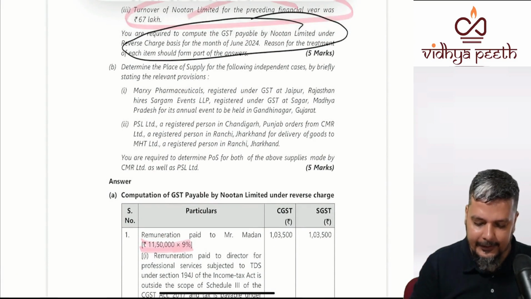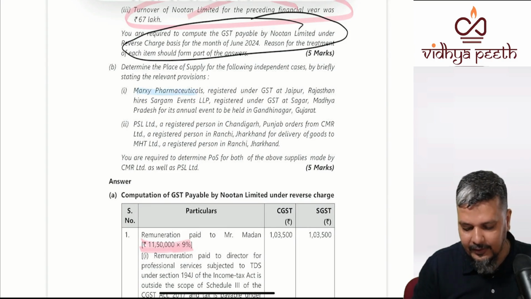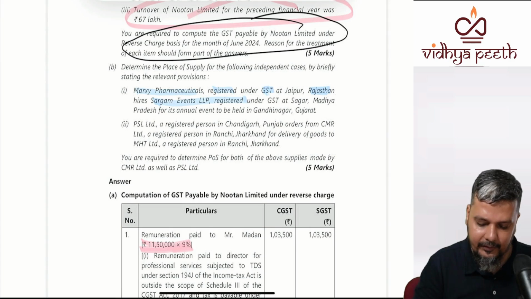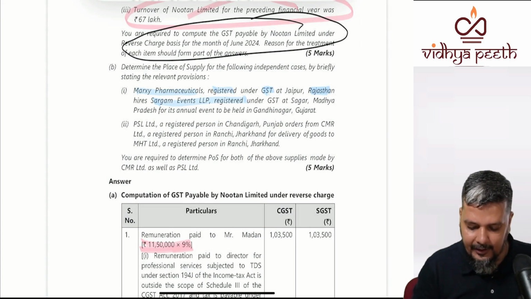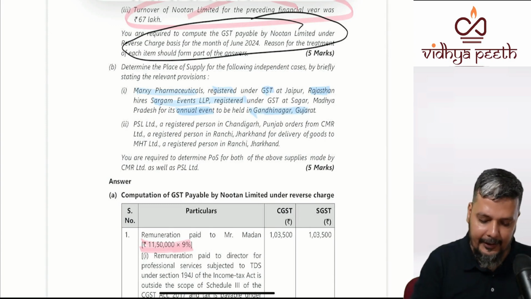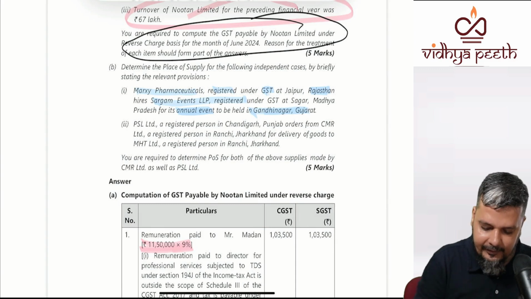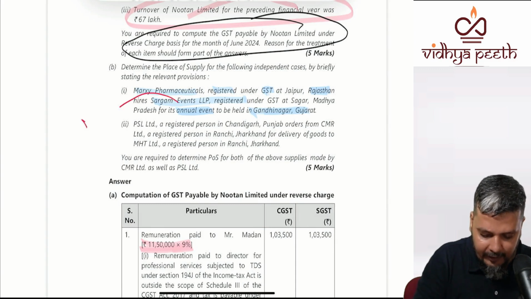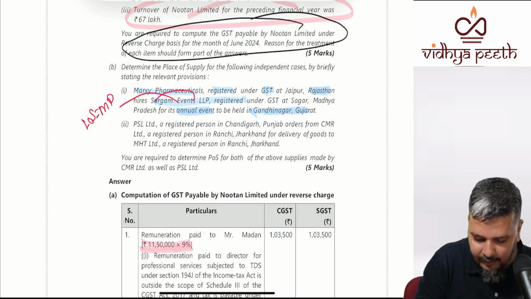Okay, let us evaluate it. Mark C, Pharmaceuticals, registered in GST in Rajasthan, hires Sangam Events LLP. So this is what service? The name indicates that it is for an annual event to be held in Gujarat. Who's the supplier? Sangam Event. So what is the location of supplier? Madhya Pradesh. Location of supplier is Madhya Pradesh.